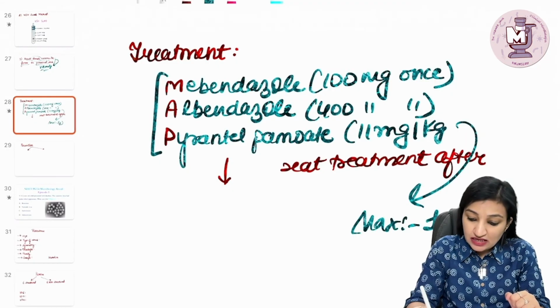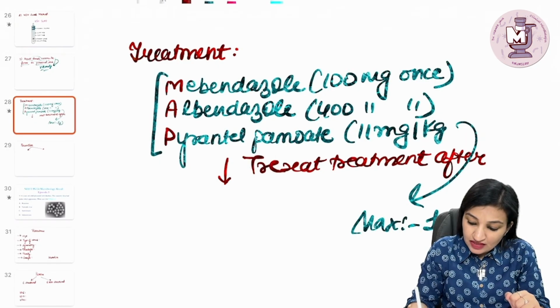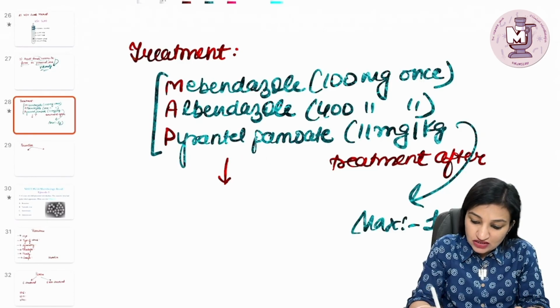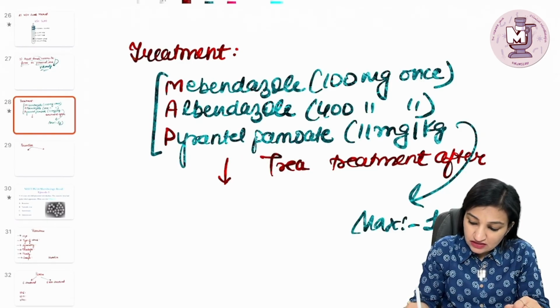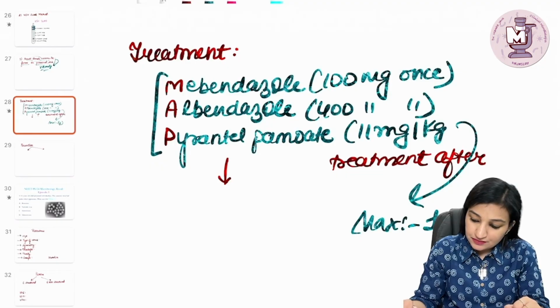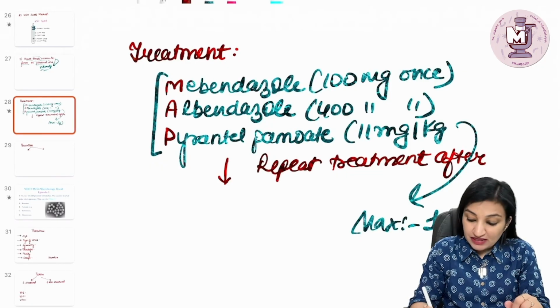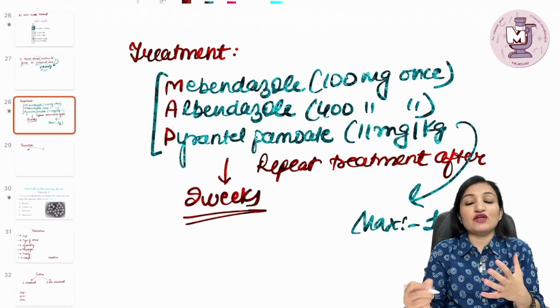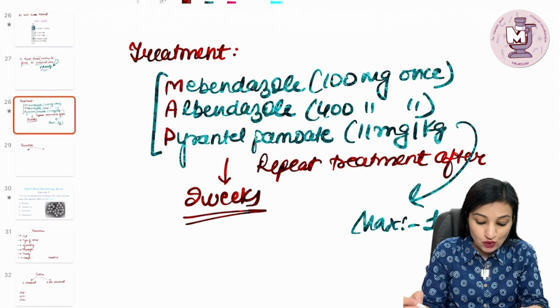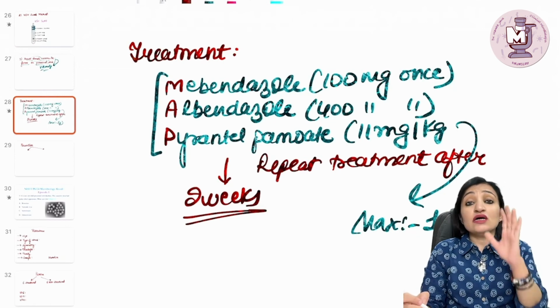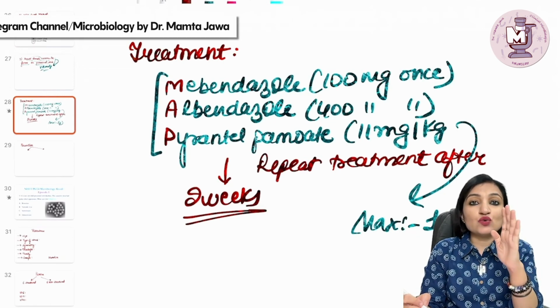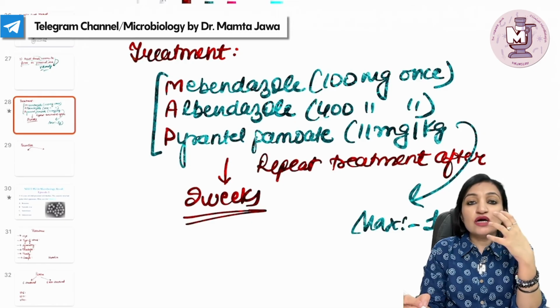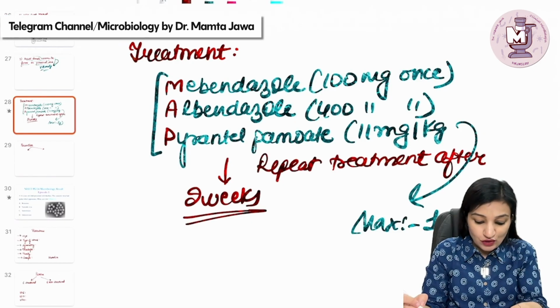And remember, the treatment with these drugs, once it is given in these doses, has to be repeated. Repeat the treatment after 2 weeks, because this fellow, as I said, is notorious for inducing auto-infective cycles. And also, it's important to treat the household members to remove any asymptomatic reservoir of the infection.